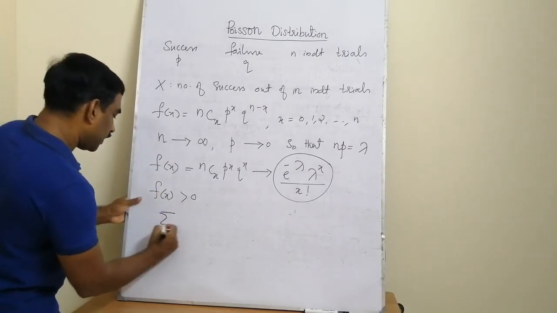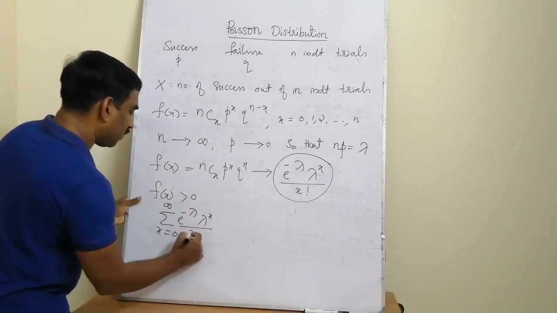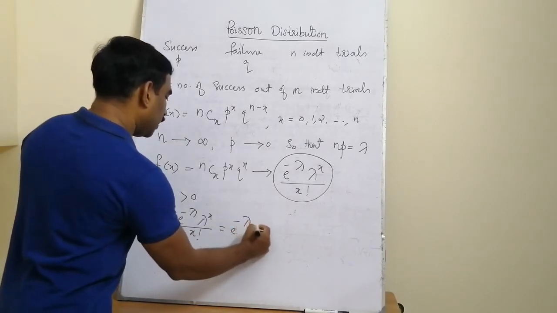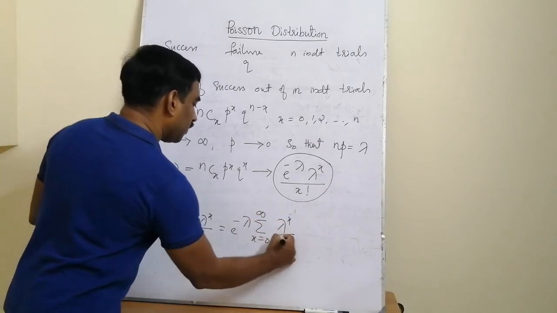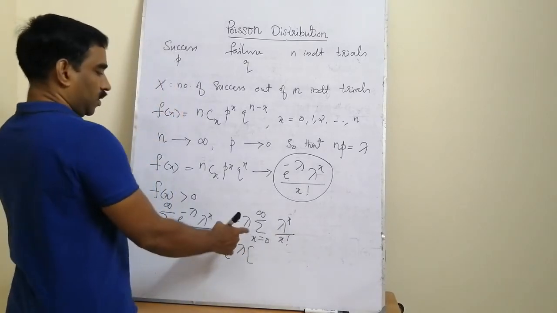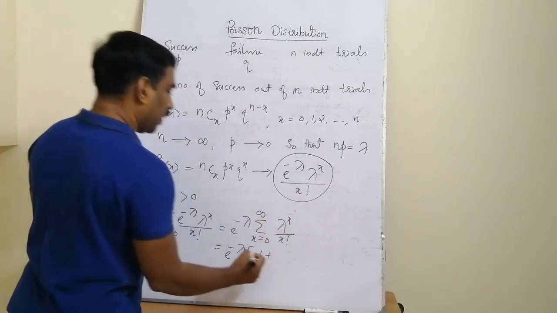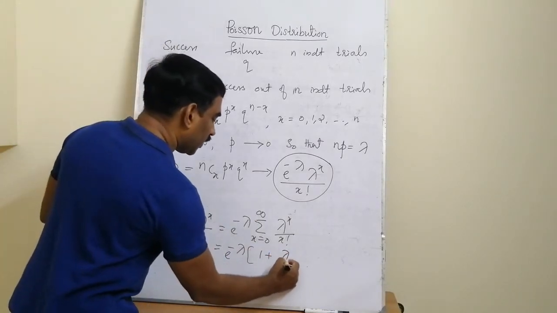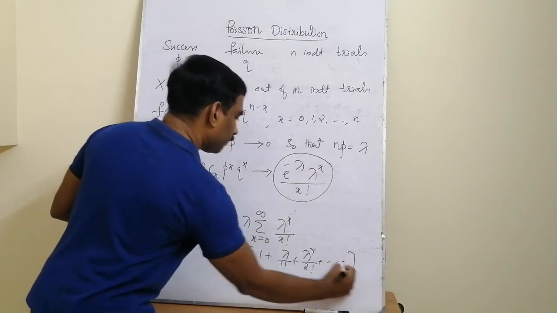Also if we take sigma x equal to 0 to infinity e raised to minus lambda, lambda raised to x by x factorial, then what is the value? We can take this e raised to minus lambda outside: e raised to minus lambda into sigma x equal to 0 to infinity lambda raised to x by x factorial. So this expansion will give e raised to minus lambda into, putting x equal to 0 in the summation, lambda raised to 0 by 0 factorial, that is 1, plus then putting x equal to 1, lambda by 1 factorial, plus then x equal to 2, lambda square by 2 factorial, plus etc.